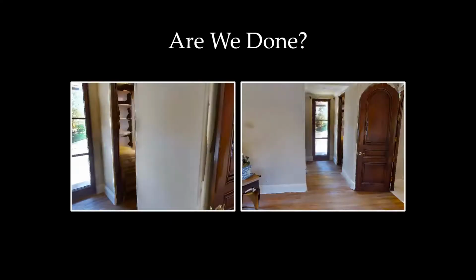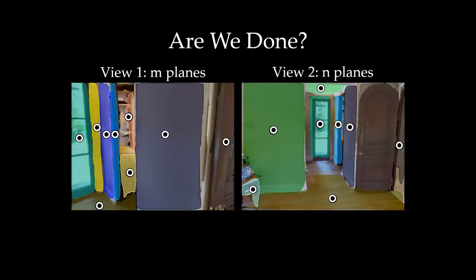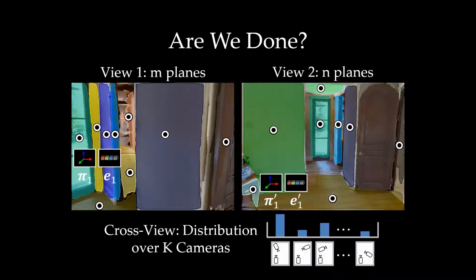So far, we've introduced how we predict planar surfaces, correspondences, and camera poses from a single network. However, we are not done since the network may not predict the optimal solution directly. We need an optimization step to produce the final output to jointly reason over correspondence and cameras. Suppose our network predicts m planes from the left image and n planes from the right image. Each plane has a plane parameter and an appearance feature. We also predict the cross-view camera distribution over k options.